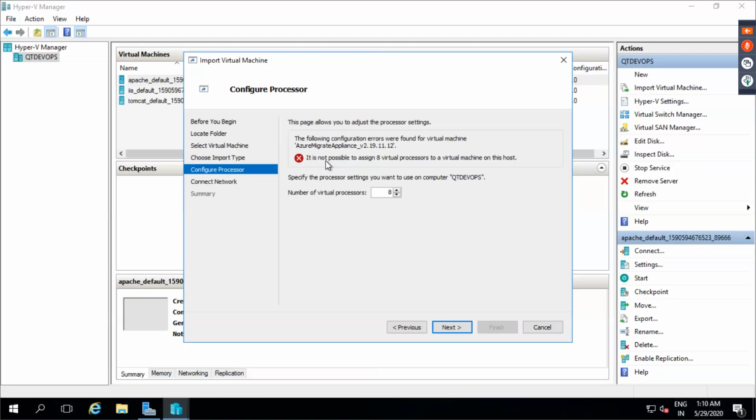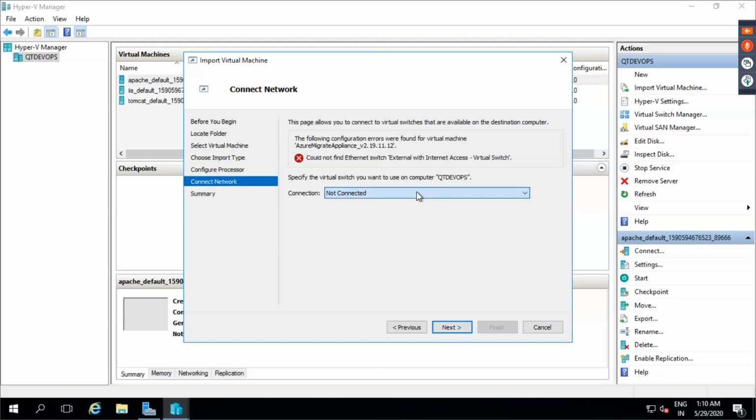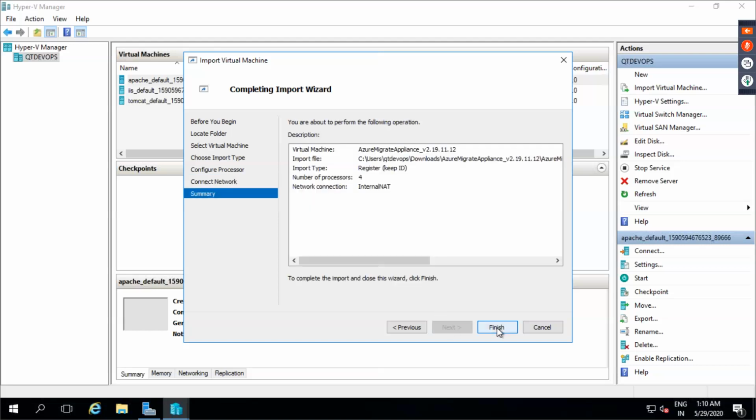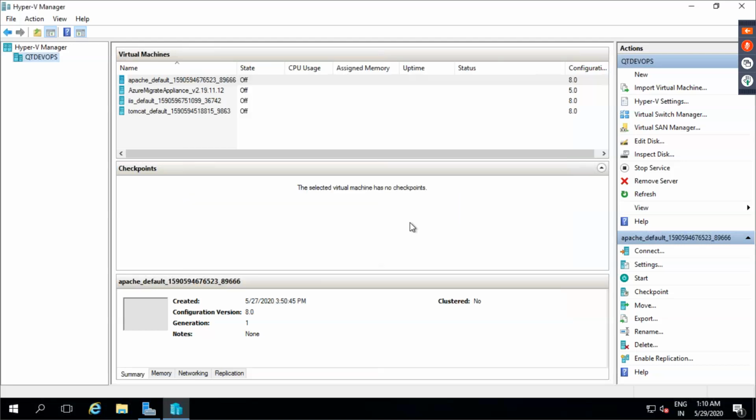Okay. So it is trying to tell that it is not possible for you to have 8 processors. So now can you reduce the count of it? I can go with possibly 4. Okay. What is your Ethernet? Internal NAT. Finish. Okay.